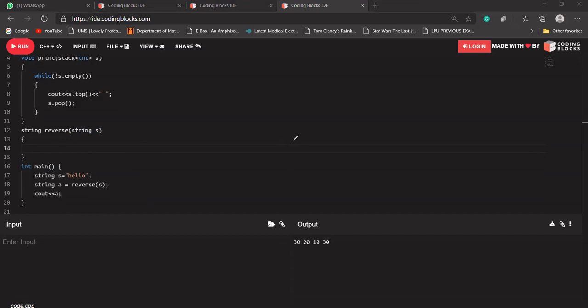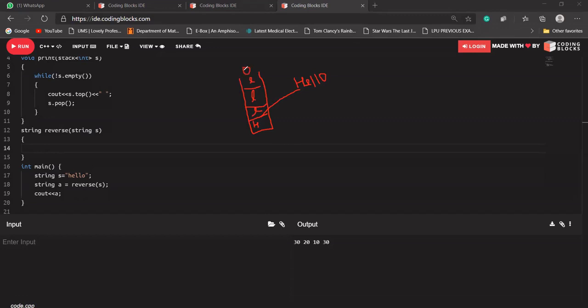Let's say I'll create a stack, and HELLO is present with us. What it will do is push h into it. After that it will push e, then l, then l, and after this it will push o.